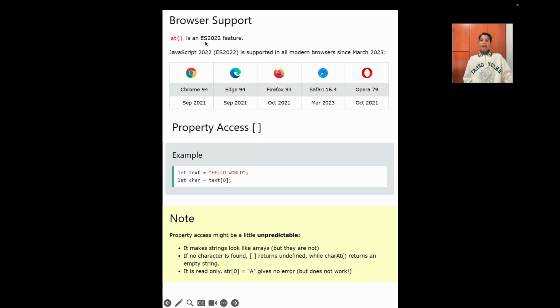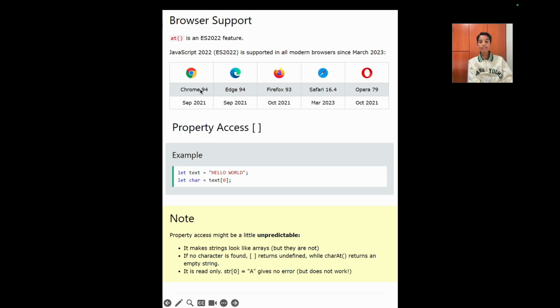Browser support. At is an ES2022 feature. JavaScript 2022, ES2022, is supported in all modern browsers since March 2023. So as you can see over here, here's the table showing when the modern browsers first allowed support for the at keyword.